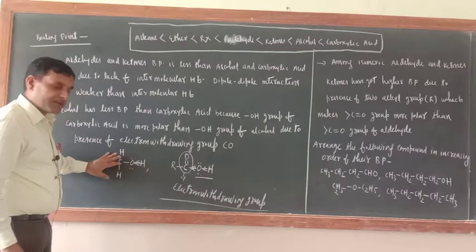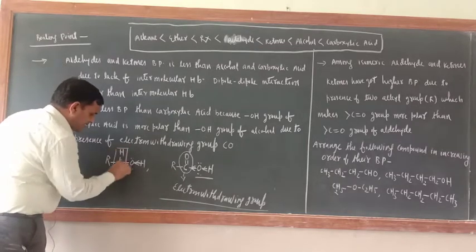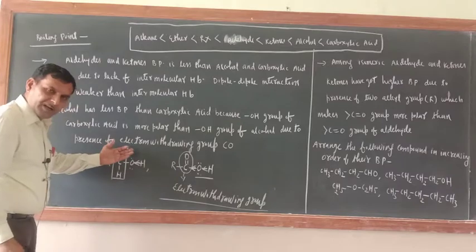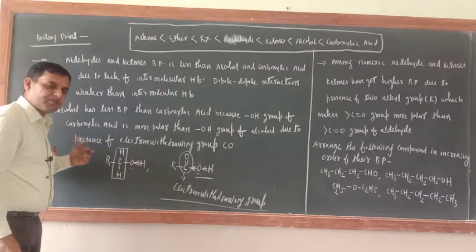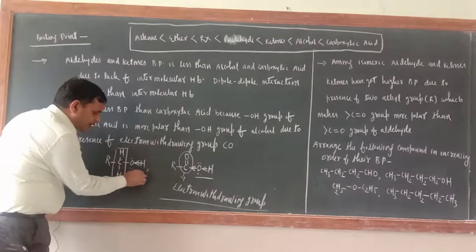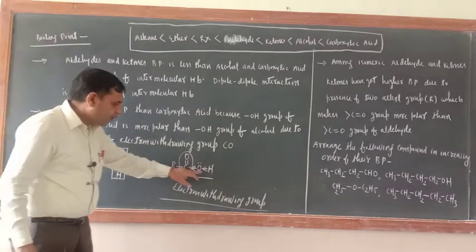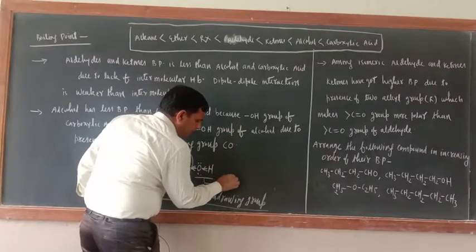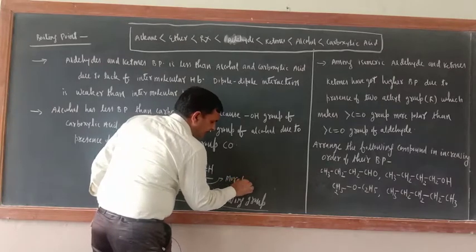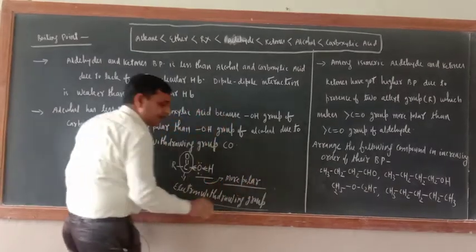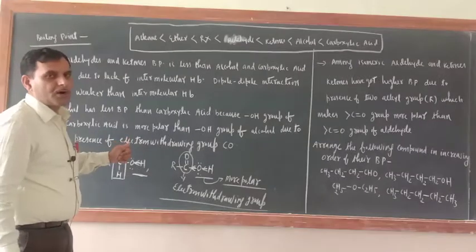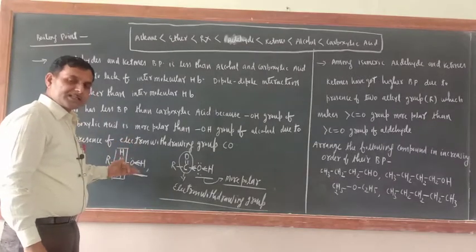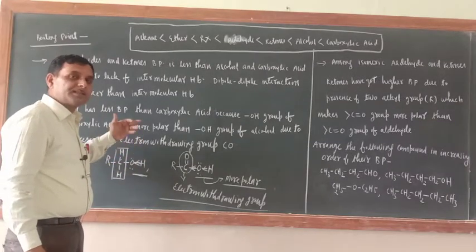Other groups like this CH2 group will not withdraw electron towards itself. So as compared to the OH group of alcohol, the OH group of this one is more polar. That is why in carboxylic acid more strong hydrogen bond is formed, and hence carboxylic acid boiling point is more,